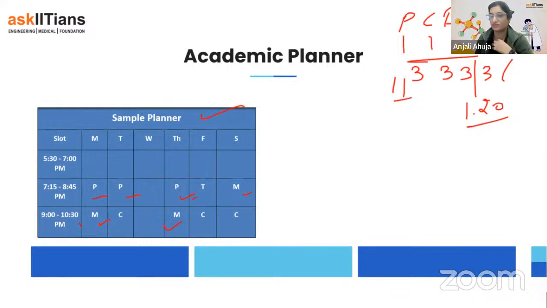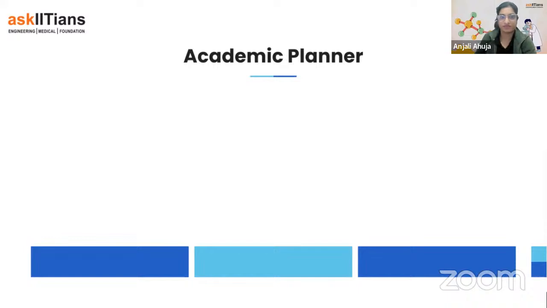You will have this information, guys. Support will be sharing it when you're getting enrolled and everything, so you can ask for the batch planner. They will provide it. Okay, so this is about the batch classes. And now, other than that, let me explain further about the academic planner.